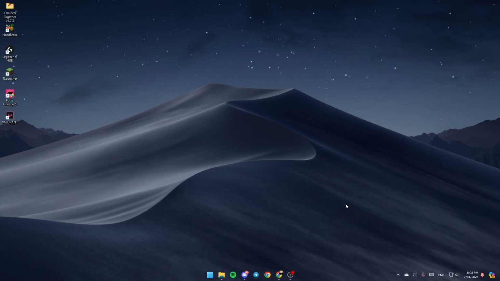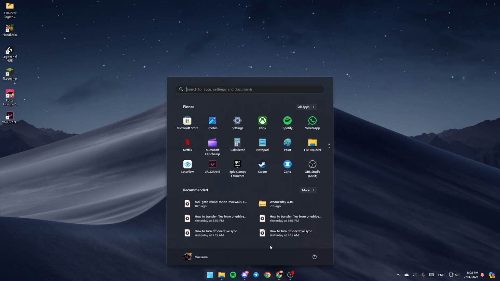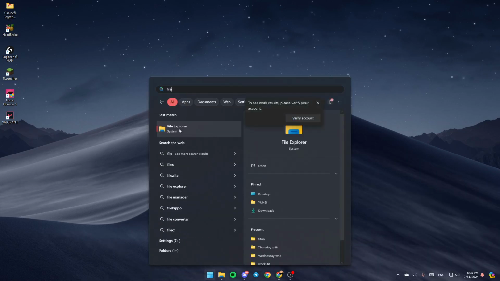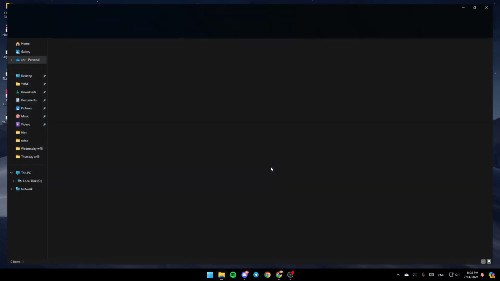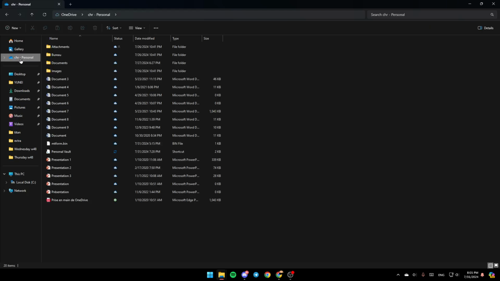So the first thing that you need to do guys is open File Explorer. If you don't find it here in your desktop, just go to the Start menu and then search for File Explorer. Once you find it, go ahead and click on Open, and then you're going to be here in this page. Once you're here, as you can see guys, in the left, you're going to find all of the sections. Here you're going to find the Home section, Gallery, and here you're going to find OneDrive.